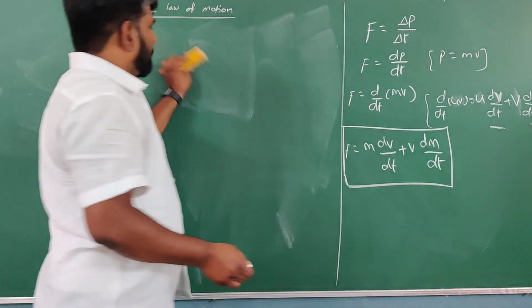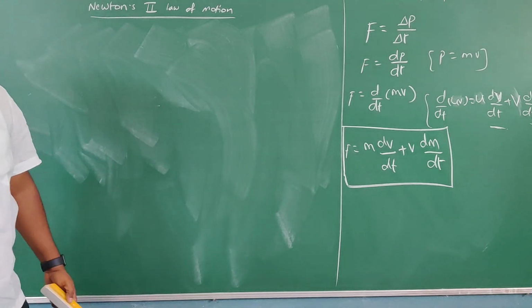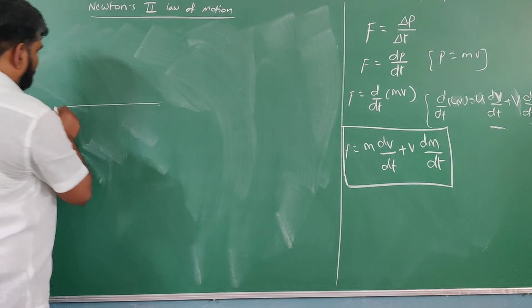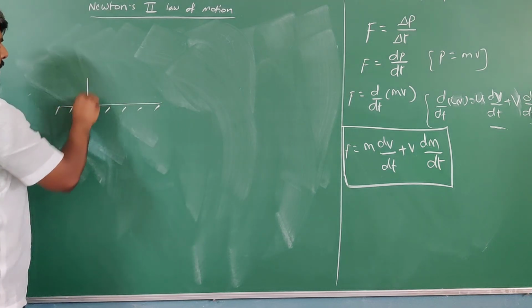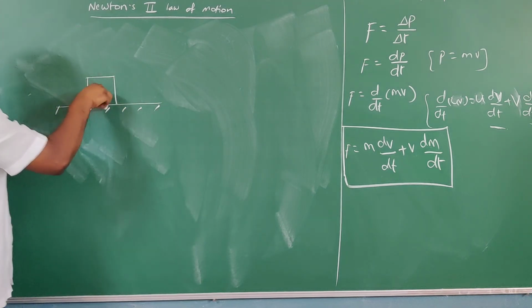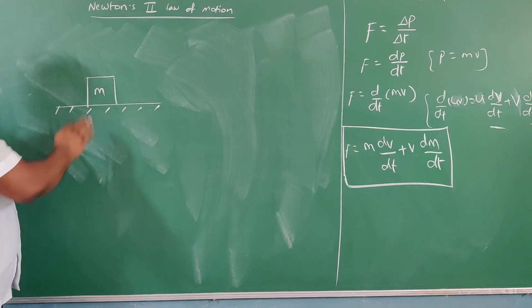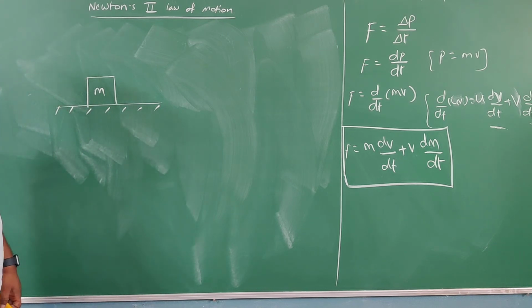Some small examples. For example, see students, important point here. A block of mass m. It is in rest position right now.